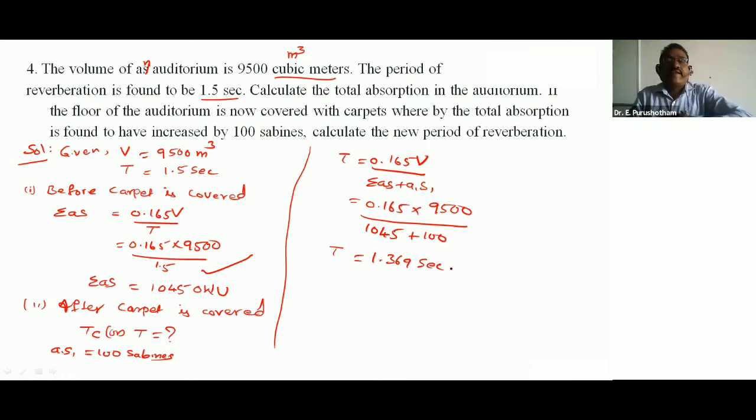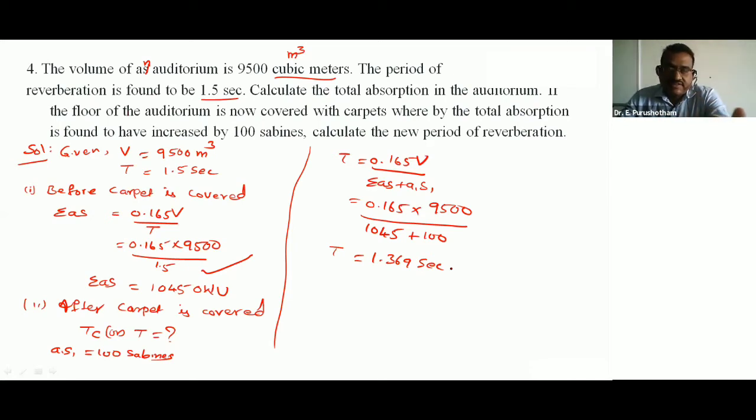The volume of an auditorium is 9,500 cubic meter. The period of reverberation is found to be 1.5 seconds. Calculate the total absorption in the auditorium. If the floor is now covered with carpets, whereby the total absorption is found to be increased by 100 sabines, calculate the new period of reverberation.